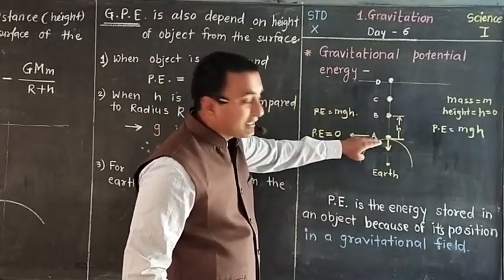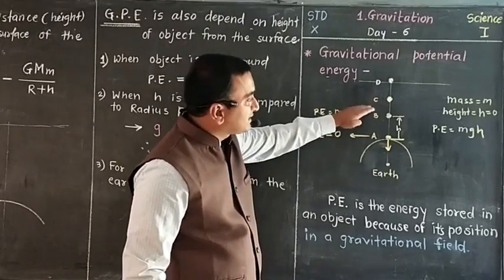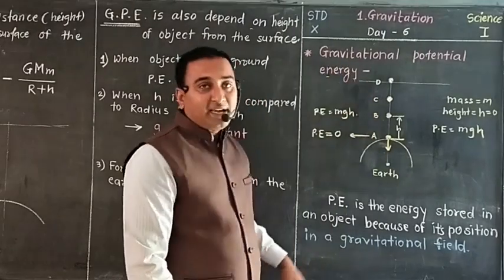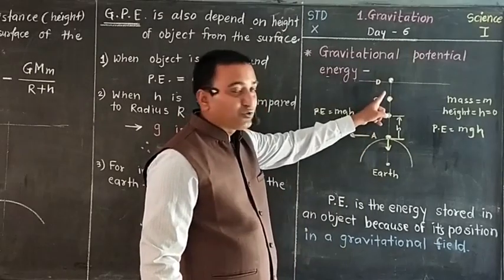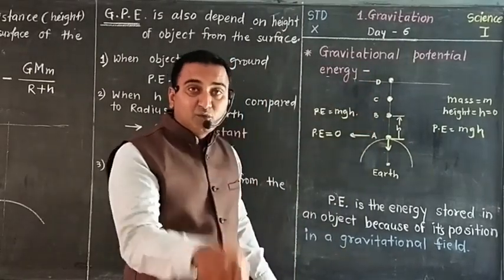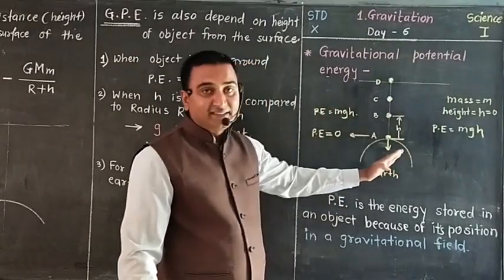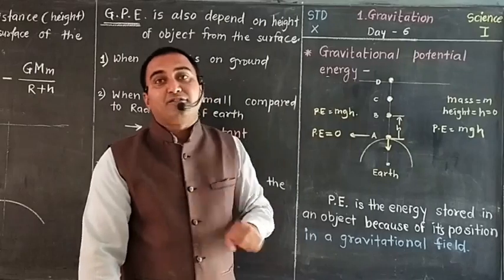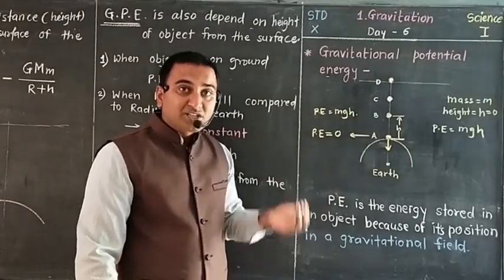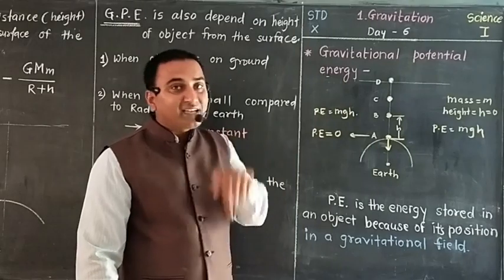When the object is raised from A to B, B to C, C to D, whatever the height, the same force acts on that object vertically downward, towards the center of Earth. So we are raising this height within the gravitational field of Earth, and this potential energy is acquired by that object because of that gravitation.